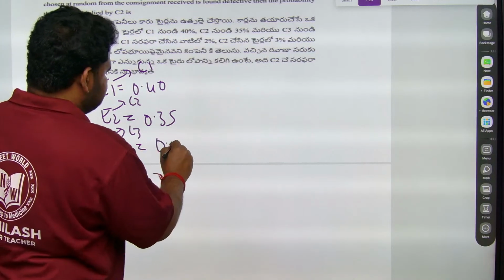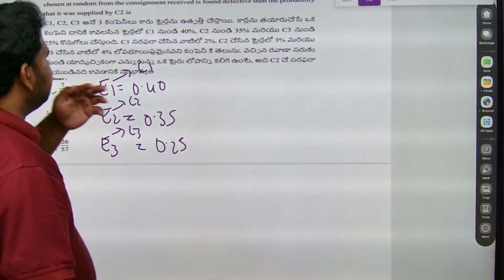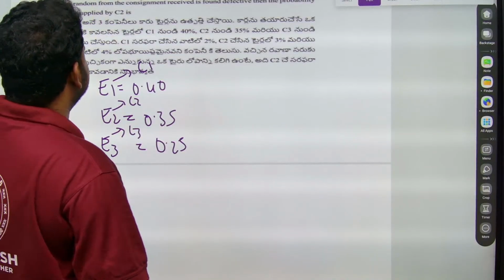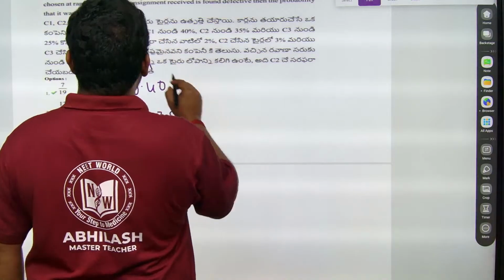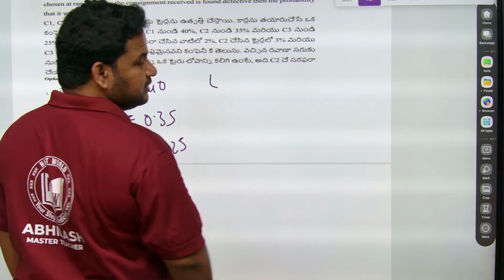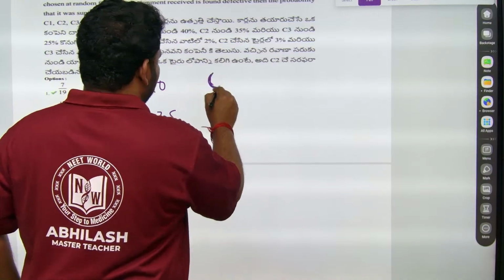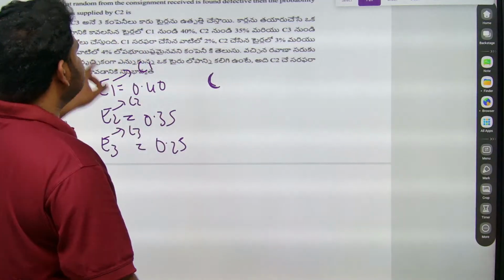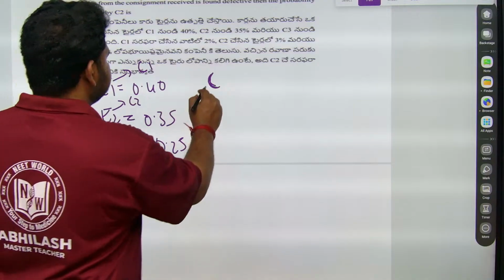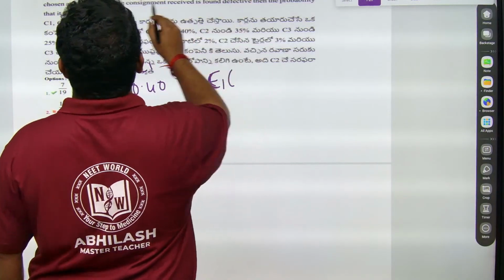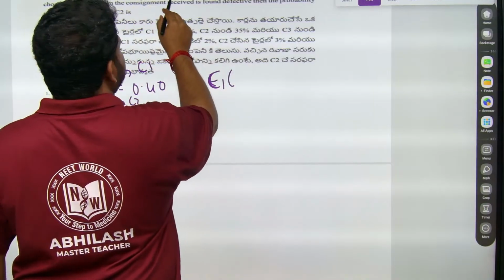Similarly, the company knows that 2% of the tires supplied by C1 are defective.